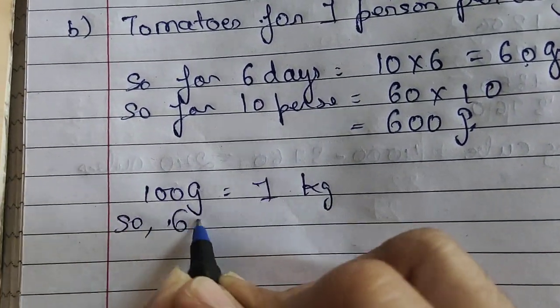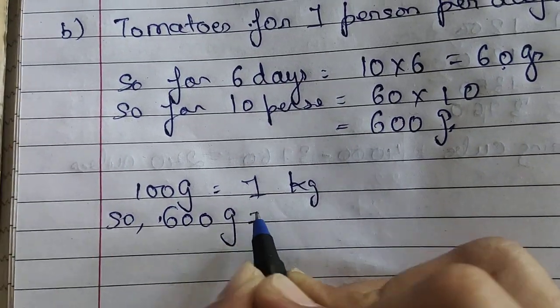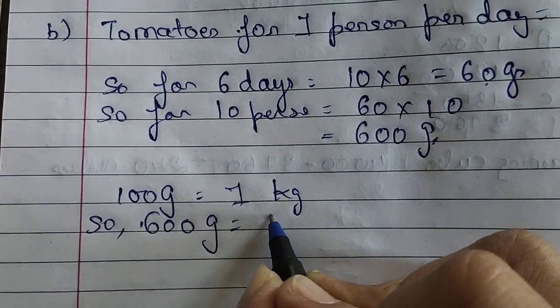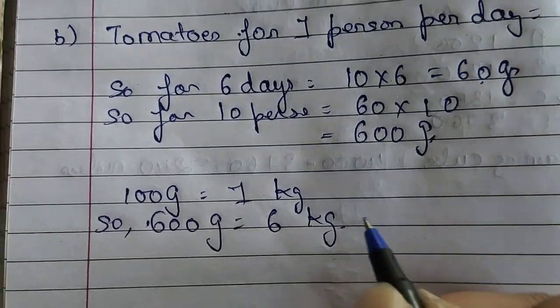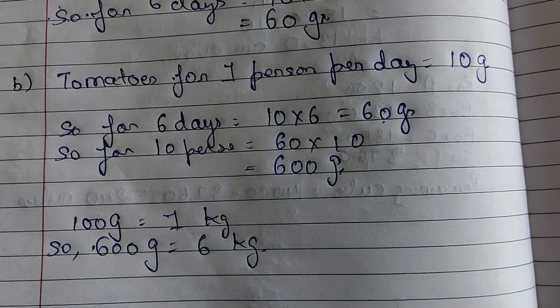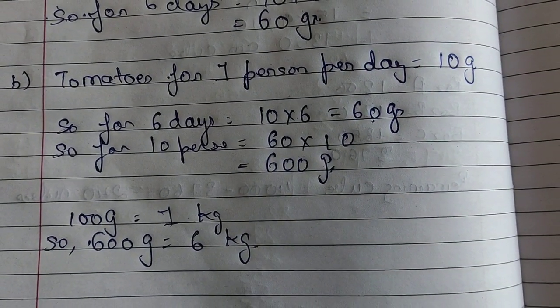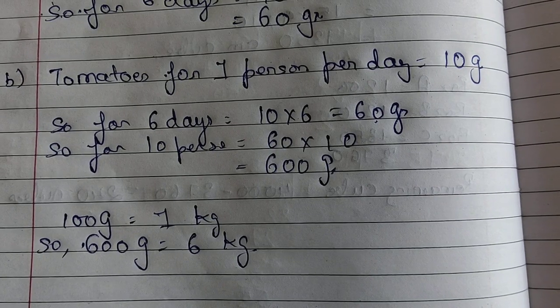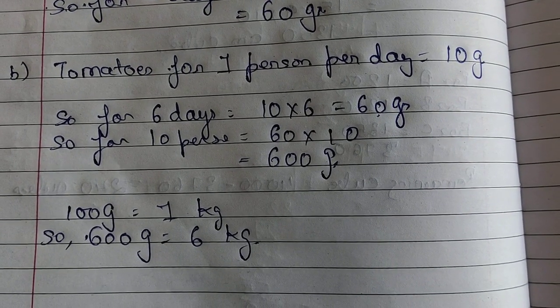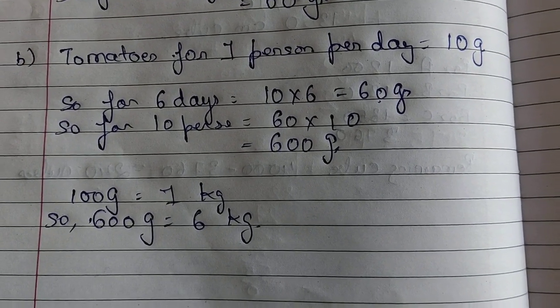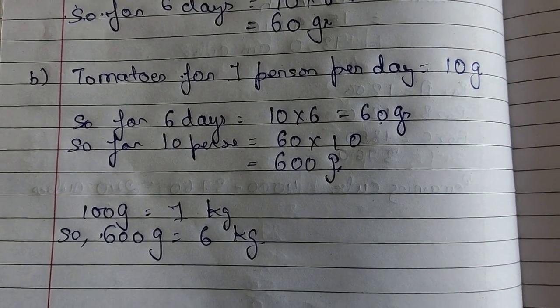So 600 grams is equal to how much? 6 kg, isn't it? So 6 kg fresh tomatoes will be needed for 10 persons for 6 days. Understood? Okay.